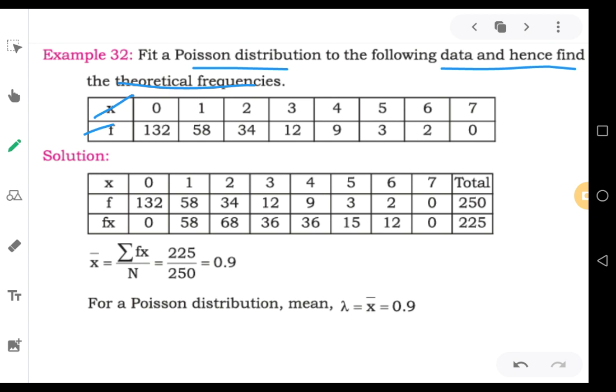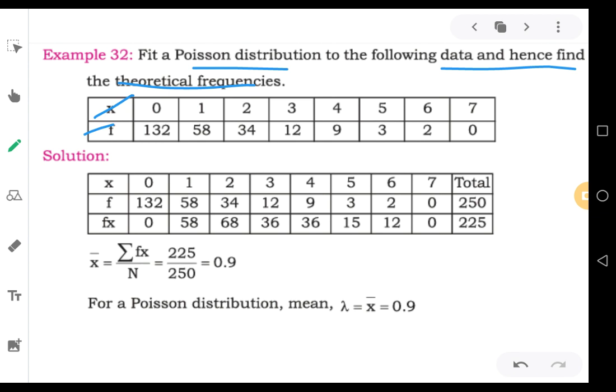The data given in this question is in a discrete frequency distribution model. So in this discrete frequency distribution model, lambda is nothing but the value of mean. So if you calculate the mean for the given table data, it will be the lambda for the distribution.